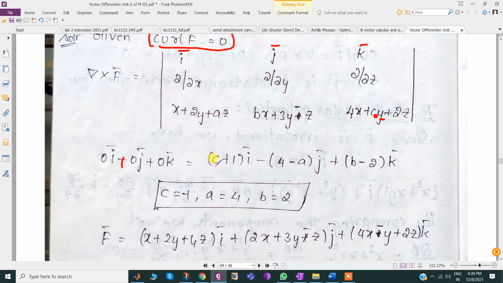This is equal to zero. Now equating the corresponding values: i bar coefficient is c plus 1, and on the right the i bar coefficient is 0. The j bar coefficient is 4 minus a, so 4 minus a equal to 0, and further I get 4 equal to a. Similarly, b minus 2 equal to 0, that is b equals 2.